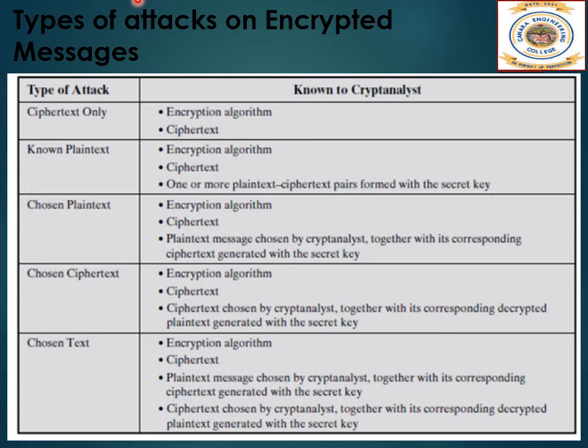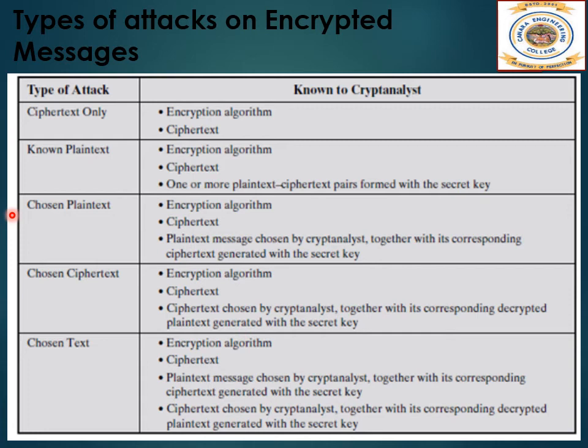For example, a file that is encoded in the PostScript format always begins with the same pattern, or there may be a standardized header or banner to an electronic funds transfer message, and so on. All these are examples of known plaintext. With this knowledge, the analyst may be able to deduce the keys on the basis of the way in which the plaintext is transformed.